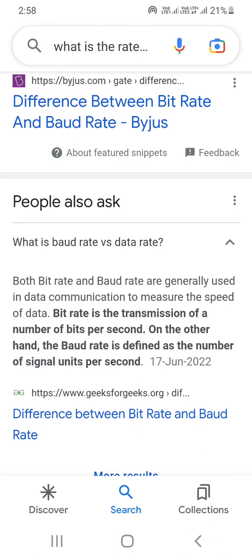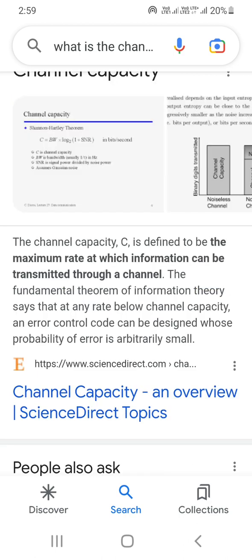What is the difference between baud rate and data rate? Both bit rate and baud rate are generally used in data communication to measure the speed of data. Bit rate is the transmission of a number of bits per second. On the other hand, baud rate is defined as the number of signals per second. So bit rate is the number of bits per second, and baud rate is the number of signals per second.